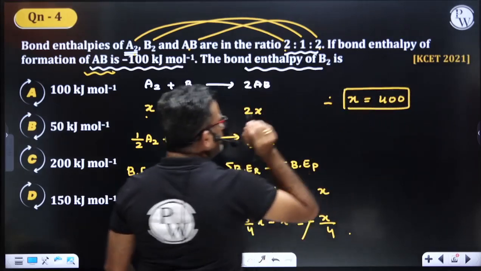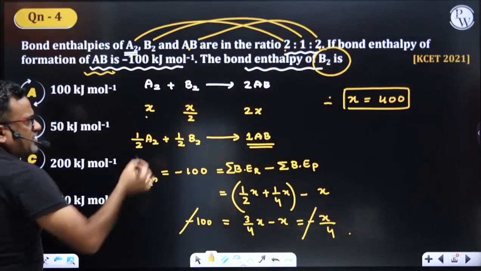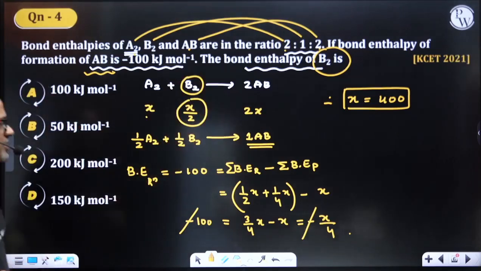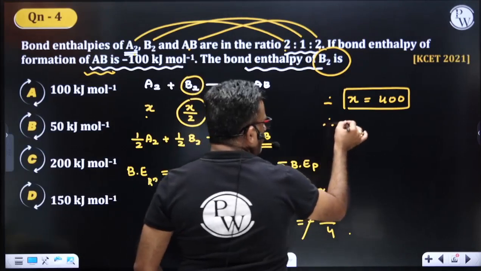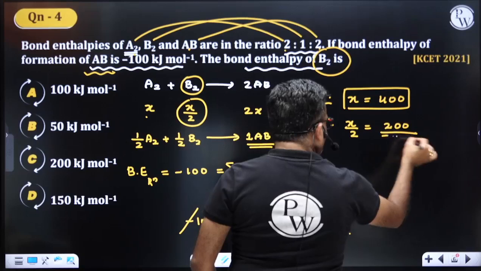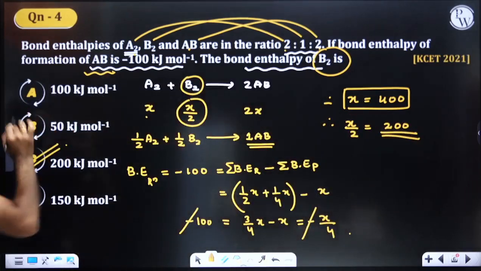This is x. But what have they asked? They have asked the bond enthalpy of B2. What is bond enthalpy of B2? x/2. So x/2 would be 200. 200 kJ would be our answer. Yes or no, students?